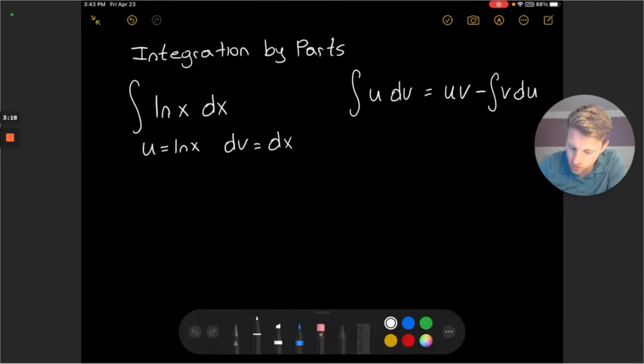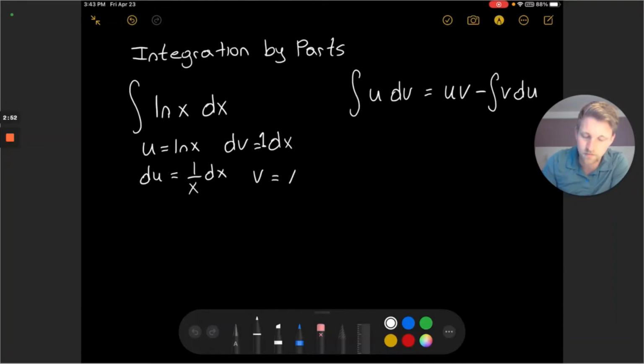Now let's take a derivative of our u function, let's call it du. The derivative of ln x we know is 1 over x dx. And then our antiderivative of dv to find our v function. Well, the antiderivative of 1 dx, this is really 1 dx if you want, will just be x. So I have all four components there solved out.